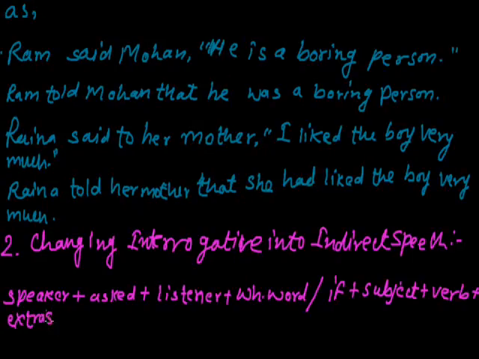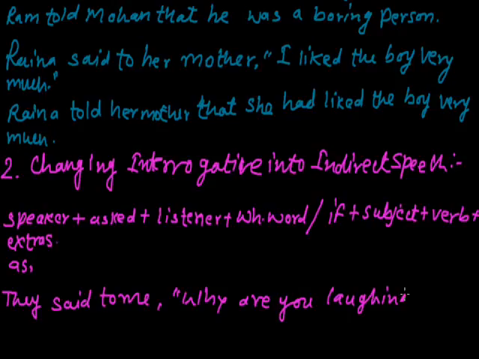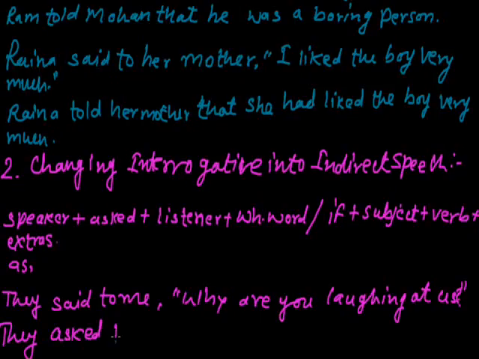For example, they said to me, why are you laughing? Here this sentence is a question. So it will be changed into indirect speech like this. First the speaker, they, said to will be changed into asked, then the listener me, then the WH word why, then the subject you will be changed according to me, and here we will write I in place of you.